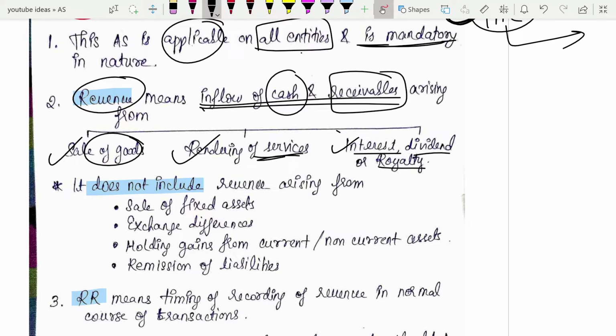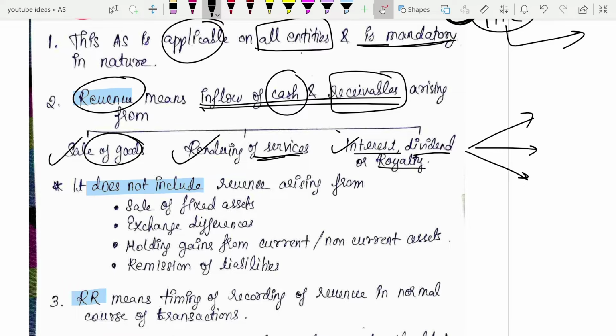Then there might be a few individuals or entities whose revenue from their core business is itself interest only. That individual will have a lot of money, so he will give that money to a lot of other people. This is his main business. He'll give money to other people and by giving that money, he is going to earn interest. This is his core business.